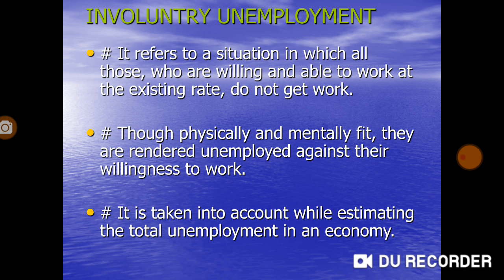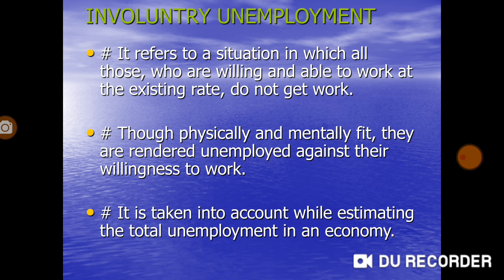The next one is involuntary unemployment. It refers to a situation in which all those who are willing and able to work at the existing rate do not get work. In this situation, people are not getting a job while they are able to work, they have a wish to work, they are willing to work, but they don't find any type of job in the economy.